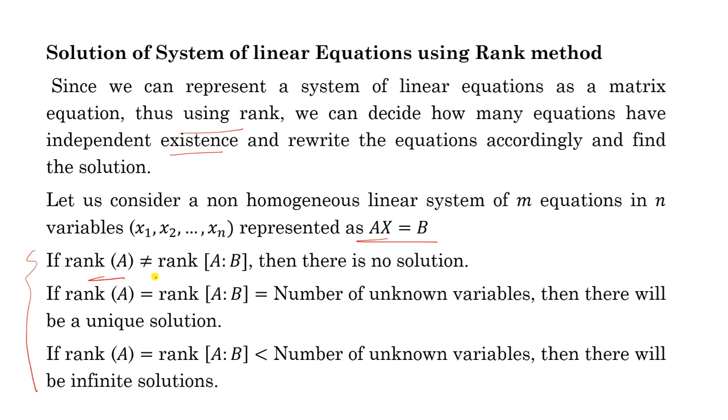If rank of A is not equal to rank of AB, then there is no solution. If rank of A equals the rank of the augmented matrix and this rank is equal to the number of unknown variables, then there will be a unique solution. Third case: if rank A equals rank of AB, but this rank is less than the number of unknown variables, then there will be infinite solutions.